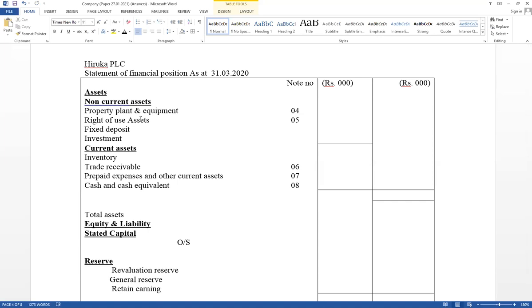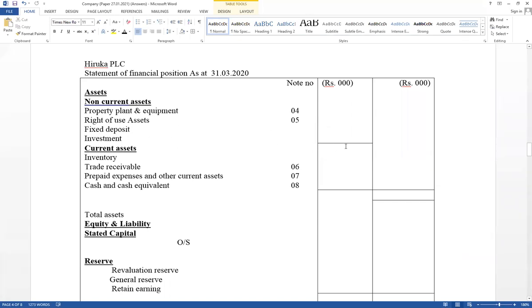In the 2018 paper, it has not given leasing adjustment in the company sum, but it was available in the MCQ paper. Leasing definitely they asked, but 2018 company sum, it was not available. Therefore, no need to prepare a separate note for that.